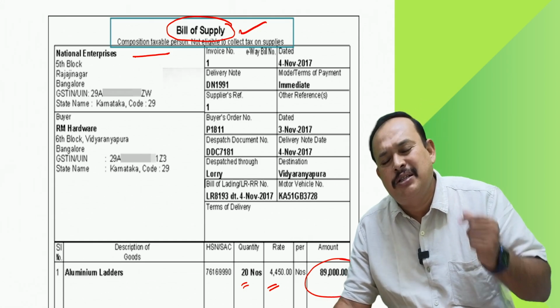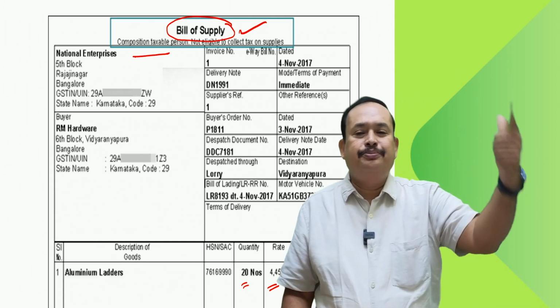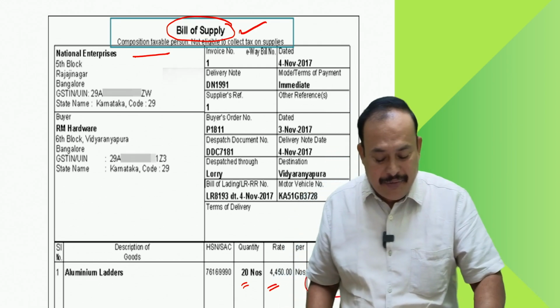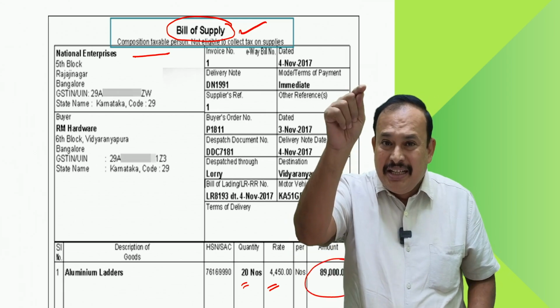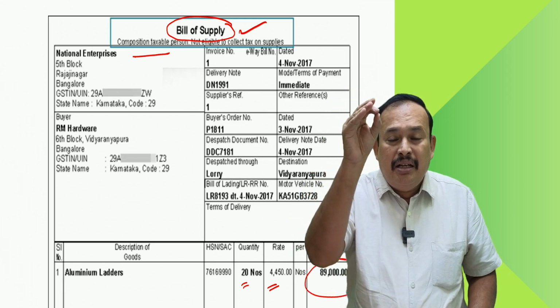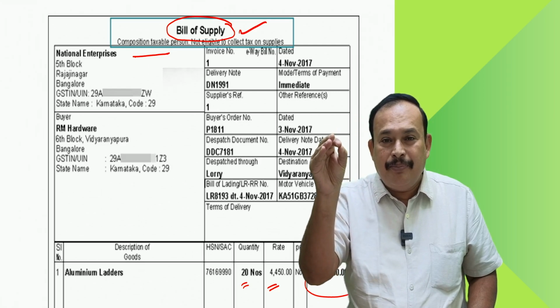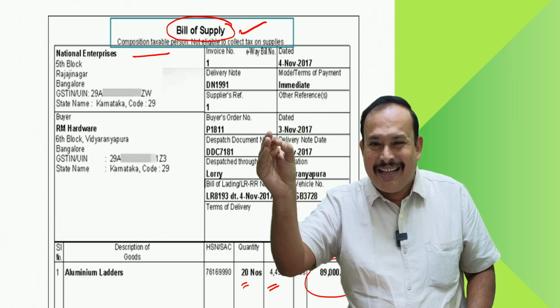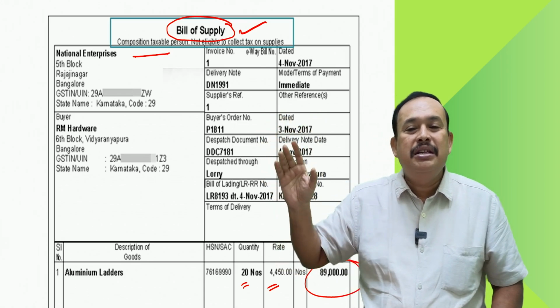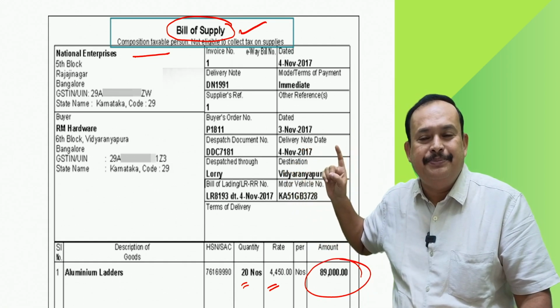Statement true or false? Further, my dear friends, a composition taxpayer should mention in the invoice: composition taxpayer, not eligible to collect tax. That means issue only the bill of supply.